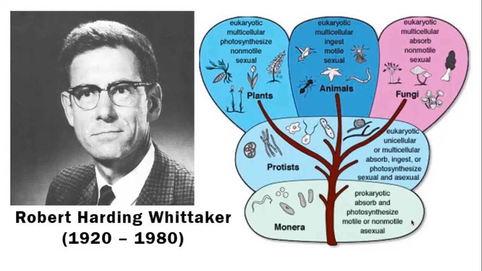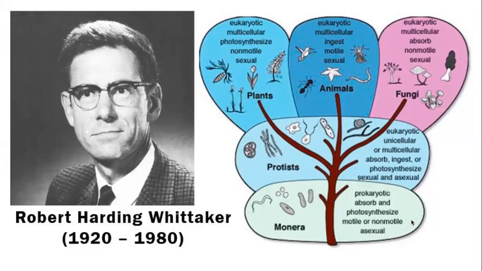Absorb and photosynthesize means they absorb nutrients or they make their own nutrients by photosynthesis. Motile means they move. Non-motile means they don't move. Asexual is how they reproduce. Only asexual. We still haven't studied this chapter, Life Processes part 2. We will study it.